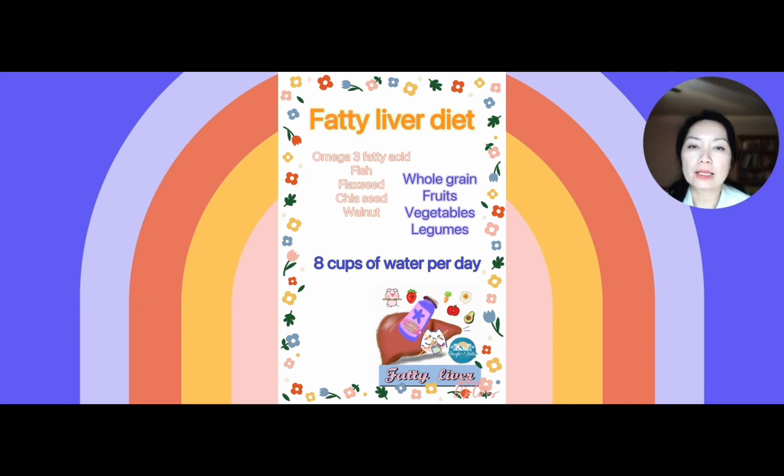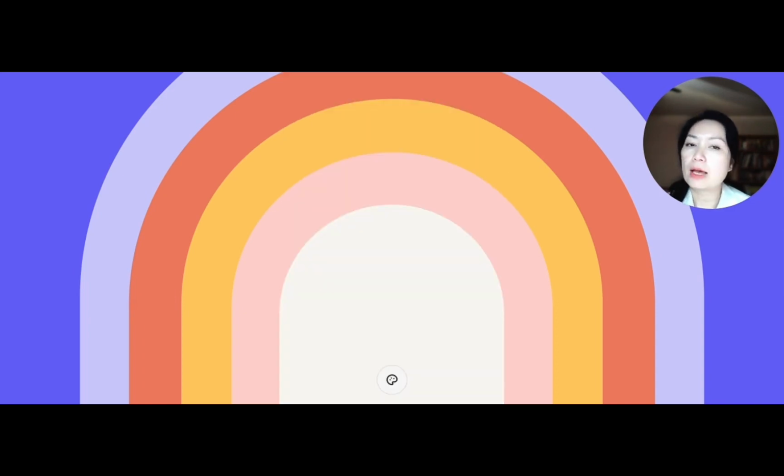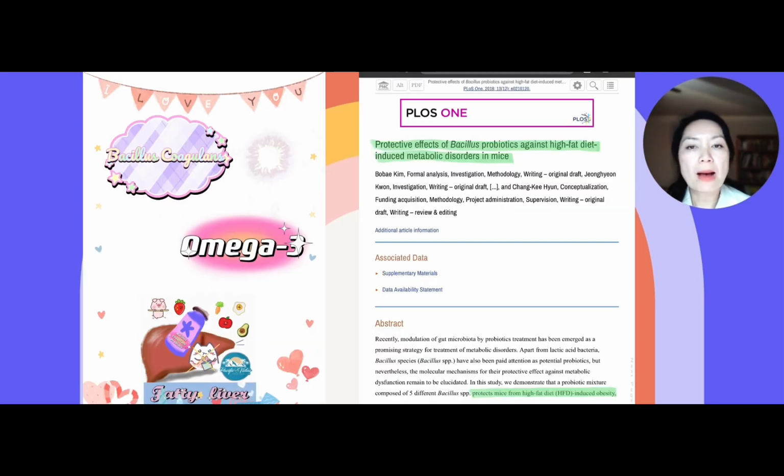Drinking enough water can help flush toxins from the liver and improve liver function. Aim for at least 8 cups of water per day. Recent studies have shown that Bacillus coagulans has significantly reduced fat accumulation and inflammation in the liver. Bacillus coagulans is a type of probiotic that has been gaining popularity in recent years due to its numerous health benefits. Several studies have suggested that Bacillus coagulans may benefit non-alcoholic fatty liver disease by improving gut microbiome composition and function.